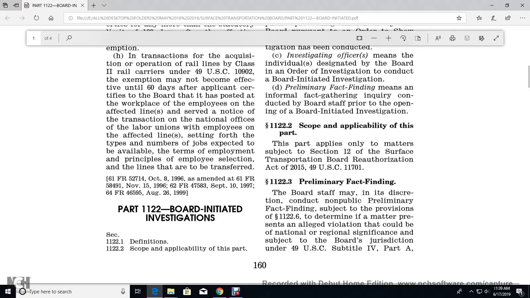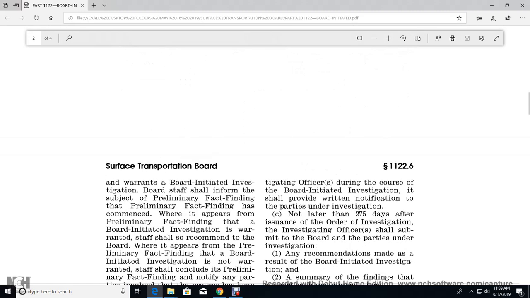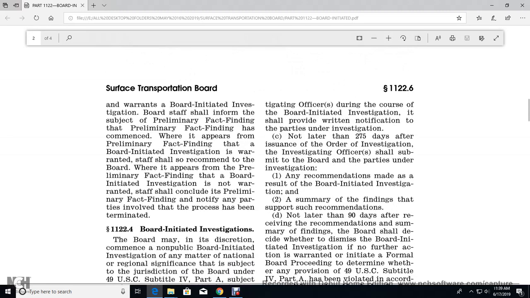finding, subject to the provisions of 1122.6, to determine the manner of the presentation of the alleged violation, which shall be conducted with the national or regional significance of the subject of the board's jurisdiction in Title 49 U.S. Code, Subtitle IV, Part A. And if a board initiated investigation is warranted, the board shall inform the subject of the preliminary fact finding